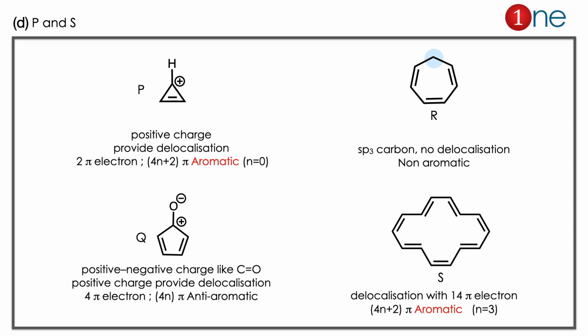It is aromatic. If you look at Q, everybody thinks that it is a kind of ion pair. Basically it is a carbonyl group. It provides the conjugation there. So the C=O positive charge provides the conjugation. It has 4 pi electrons with conjugation. So it is a 4n pi electron system, which is anti-aromatic.